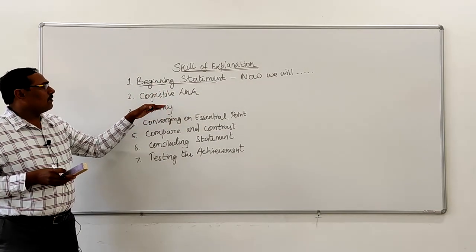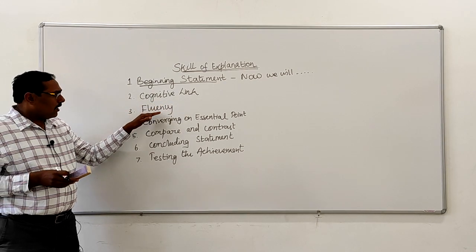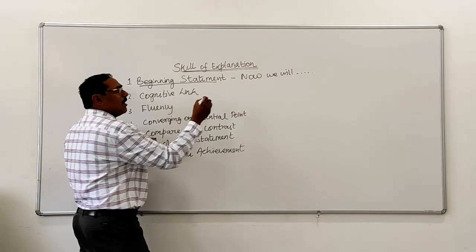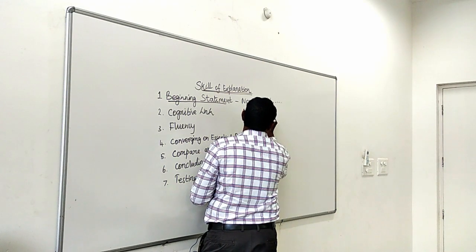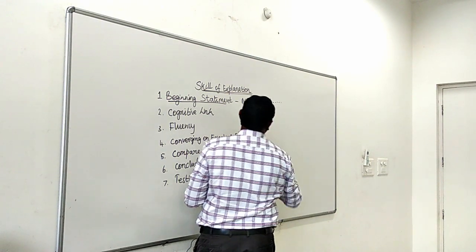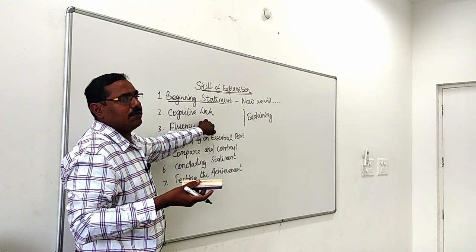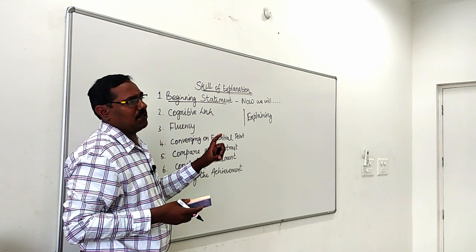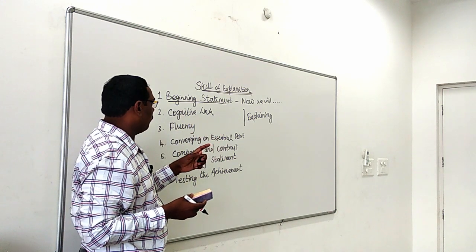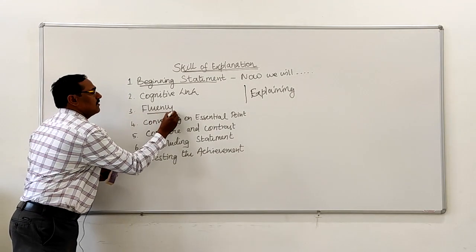Then we go for the cognitive link, which I will tell about. Again, fluency. We kept on explaining about formative evaluation, how it takes place. I also gave one example of ionic bond formation, how an ionic bond is formed. During that explanation, there was fluency.